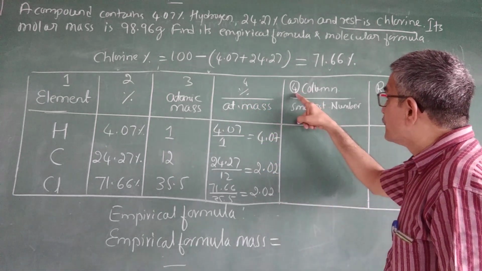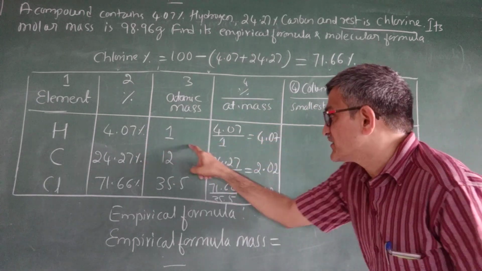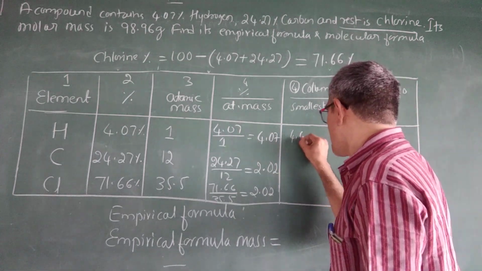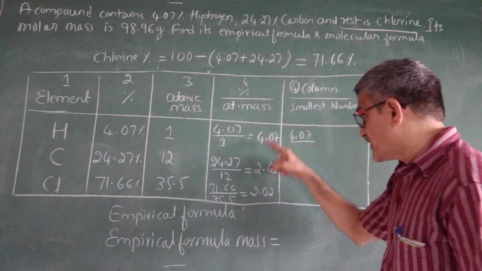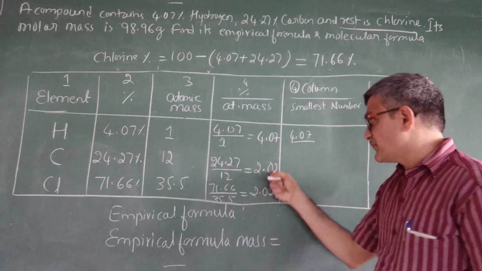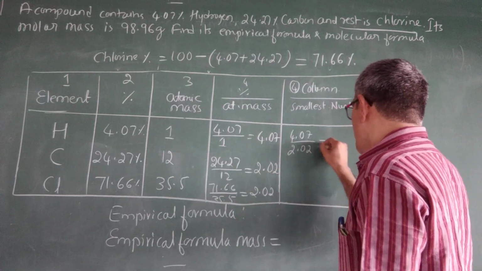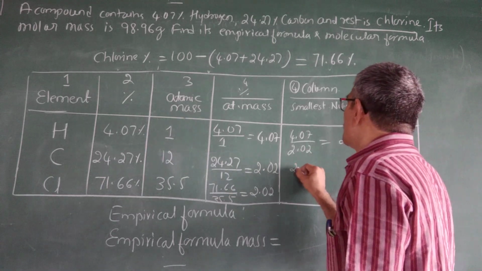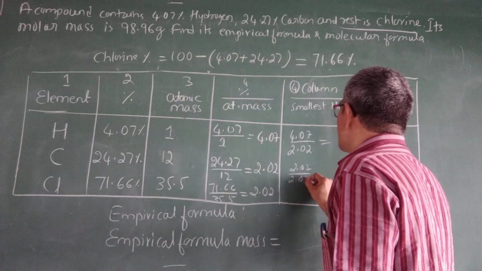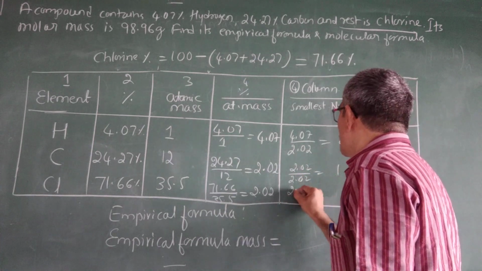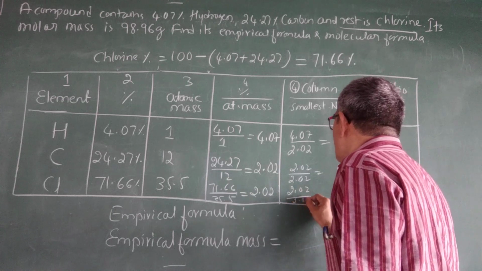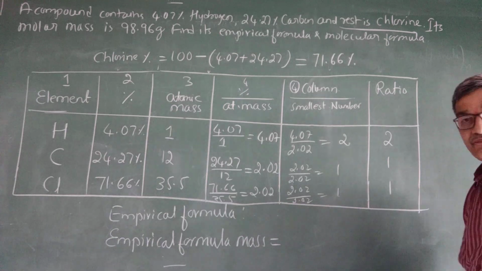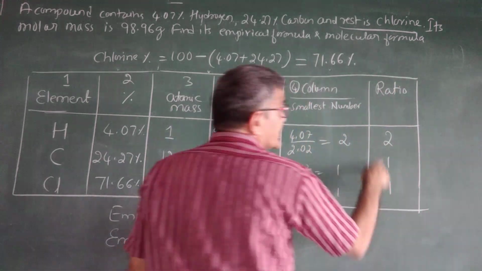Next, the fourth column means this column: first, second, third, fourth. Fourth column divided by the smallest number. 4.07 divided by the smallest number, which is 2.02, gives very close to 2. Then 2.02 divided by 2.02 is 1. Here also 2.02 divided by 2.02 is 1. So the ratio is 2:1:1.